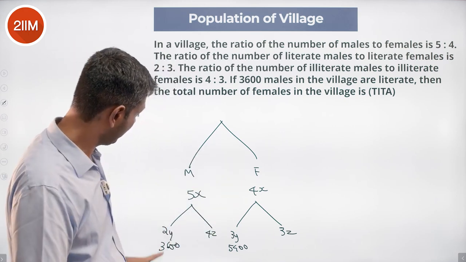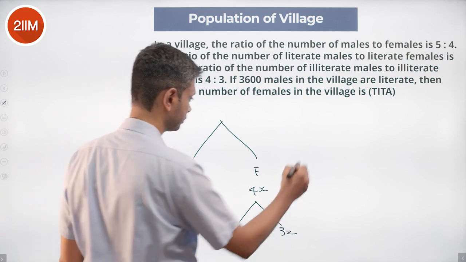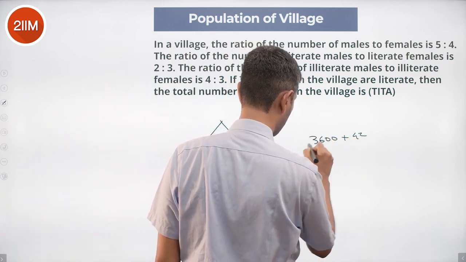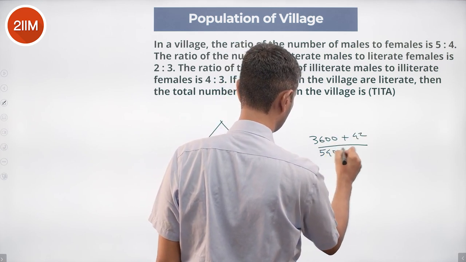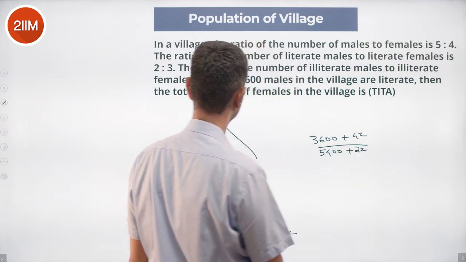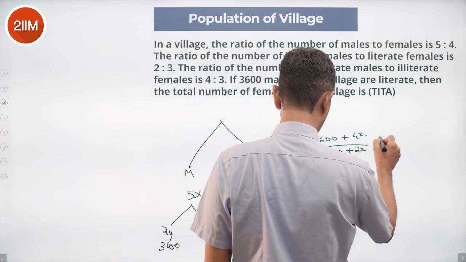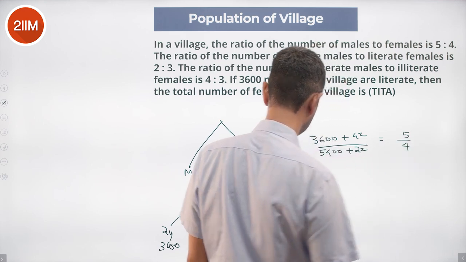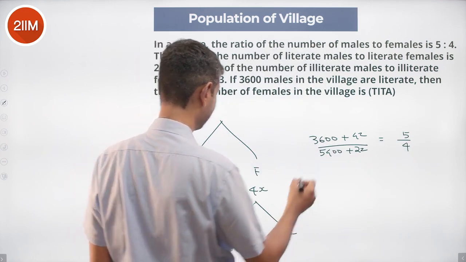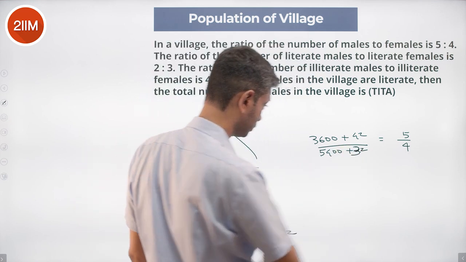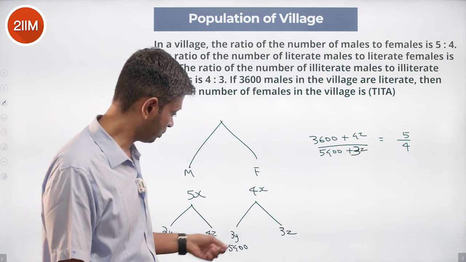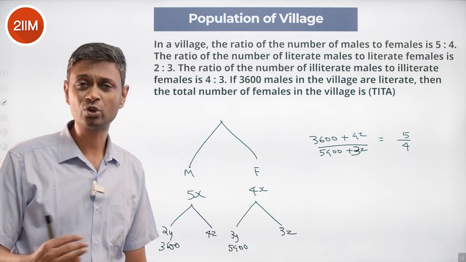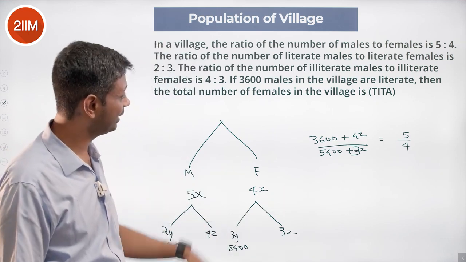We know 3,600 plus 4z by 5,400 plus 2z is equal to 5 by 4. This plus this to this plus this is 5:4. Solve for that, we should get z. Then we'll go step by step and find y, find x, all of that.